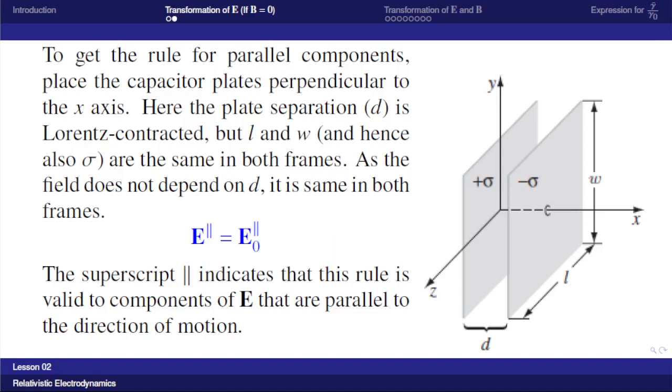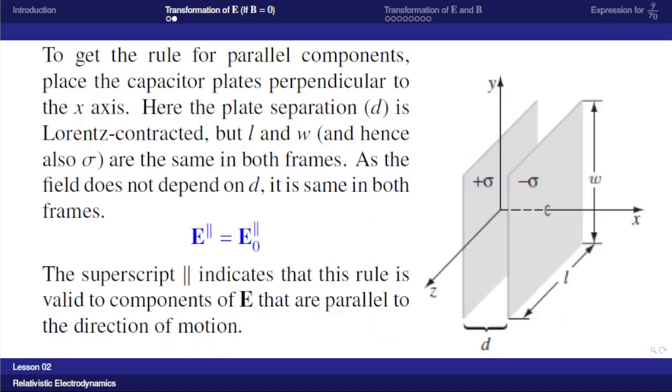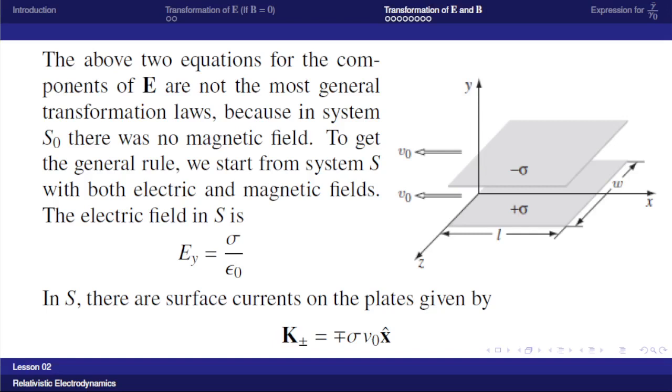So the superscript parallel indicates that this rule is valid for components of E that are parallel to the direction of motion. So these are the two rules for the components of electric field: E perpendicular is equal to gamma 0 into E0 perpendicular, and E parallel is equal to E0 parallel. But these two equations are not general, because the above two equations relate only the electric field, and in the first case there was no magnetic field.